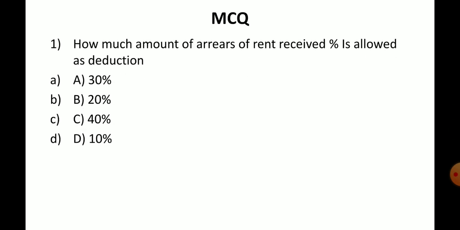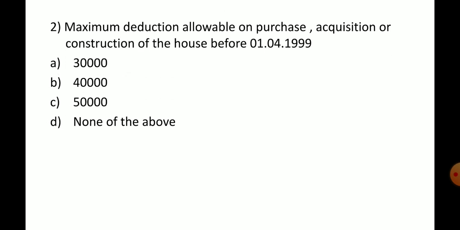Let us start with MCQs. How much percent of arrears of rent received is allowed as deduction? 30%, 20%, 40%, 10%. The deduction is 30%. Maximum deduction allowable on purchase, acquisition or construction of a house before 1/4/1999 is 30,000.